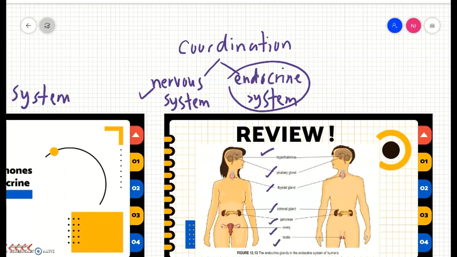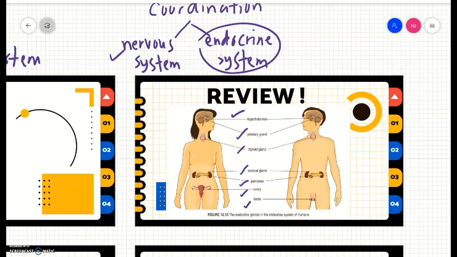Please pay attention to the location of each of these glands, because their locations vary. Some glands are located in the upper body, in the abdomen, and in the lower body. Bear in mind that these glands are far away from the target organs. Now we start with the first one, the pituitary gland.